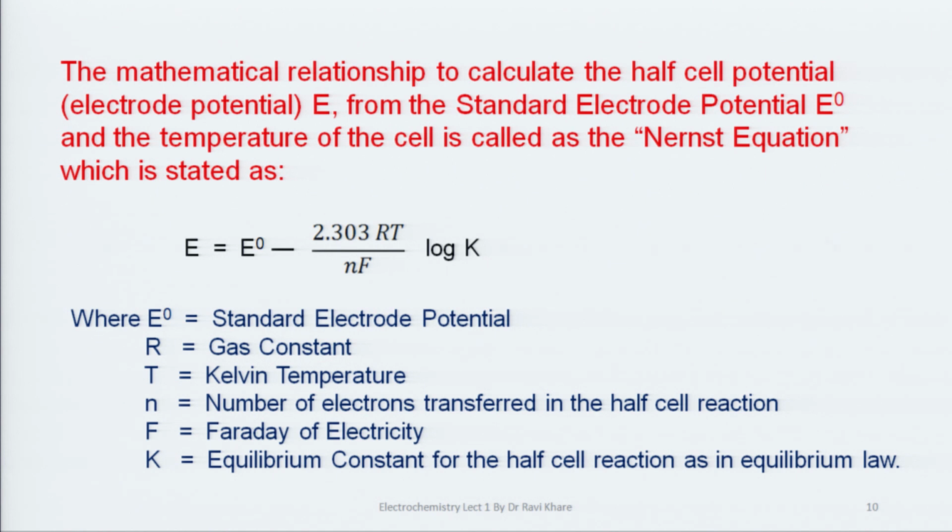The mathematical relationship to calculate the half cell potential, that is electrode potential E, from the standard electrode potential E0 and the temperature of the cell is called the Nernst equation, which is stated mathematically as E is equal to E0 minus 2.303 RT upon nF log K, where E0 is the standard electrode potential, R is the gas constant, T is the Kelvin temperature,